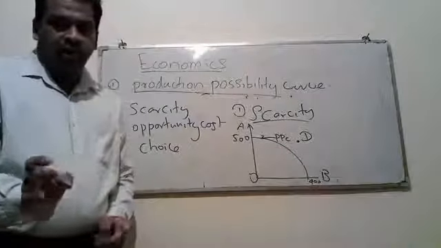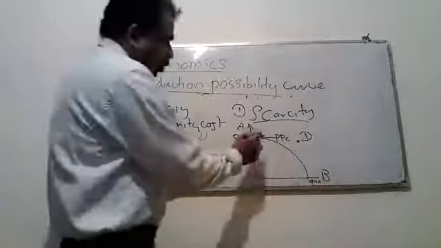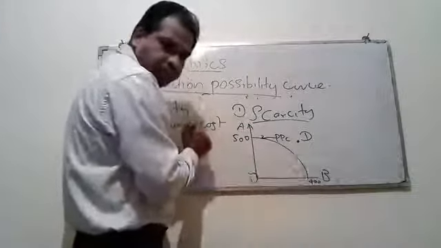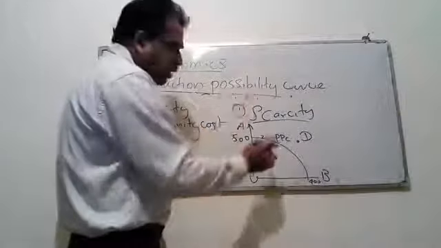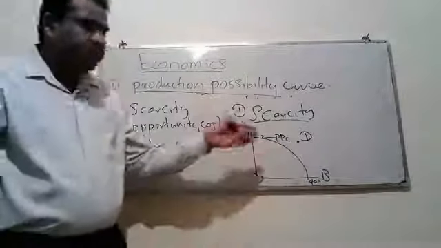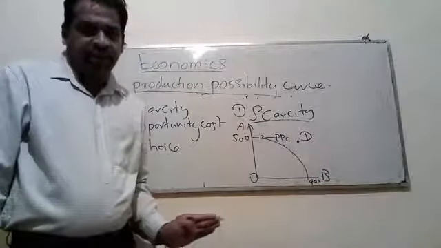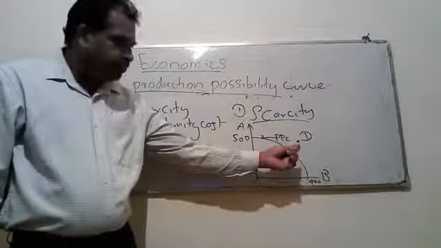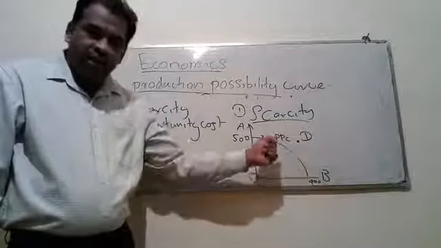At the moment, we can produce only up to this curve. If you select any point on the curve, it indicates the maximum production capacity. Therefore, we can't achieve this target. That is point D.